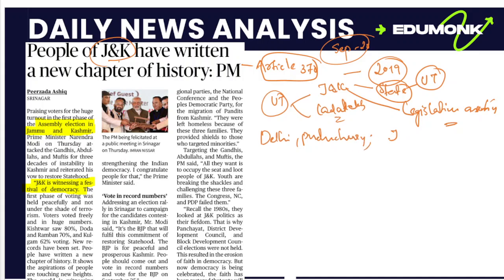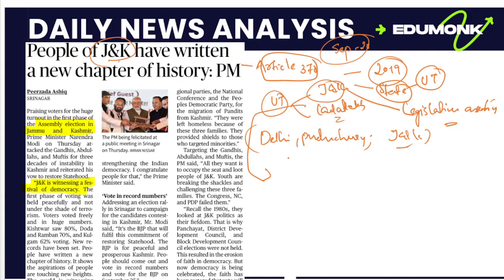Now Jammu and Kashmir comes into its own list. This was after the Jammu and Kashmir Reorganisation Act, which created two union territories, Jammu and Kashmir and Ladakh. Jammu and Kashmir has a legislative assembly, and Ladakh has no legislative assembly, with direct control of the central government or the governor.